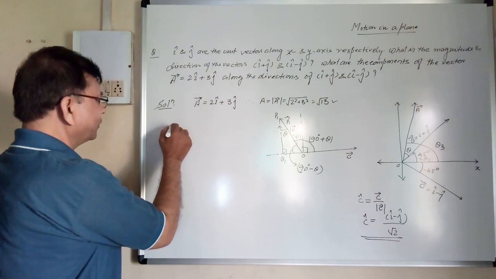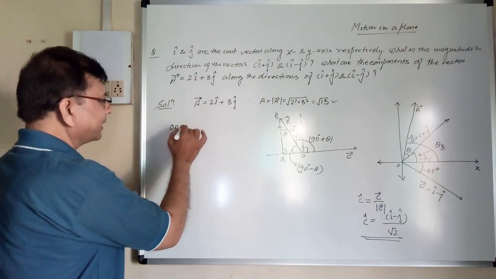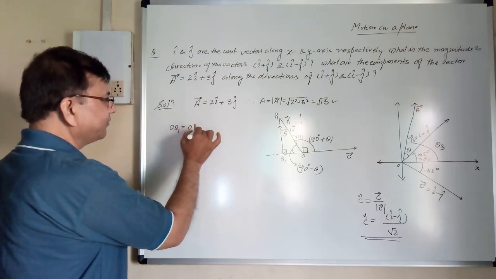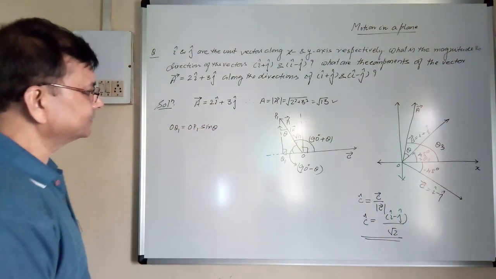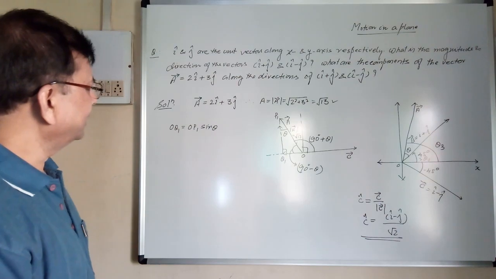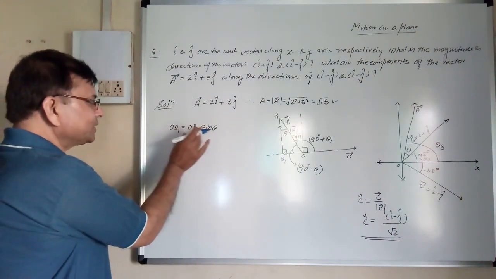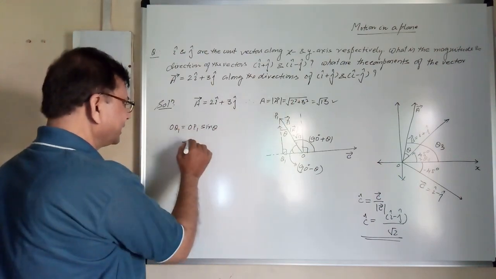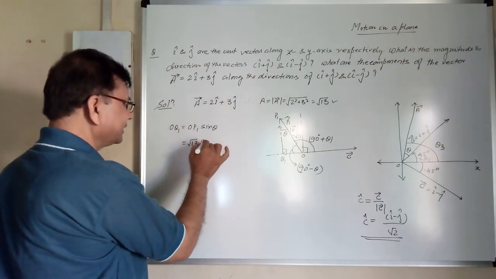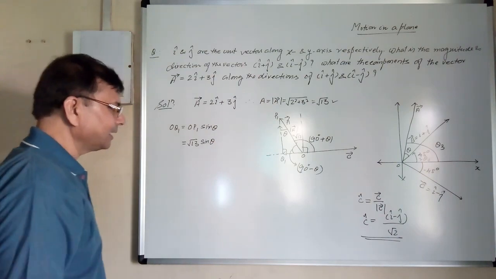So OQ1 is equal to OP1 sin theta, right? OP1 is known, that is under root 13 sin theta.